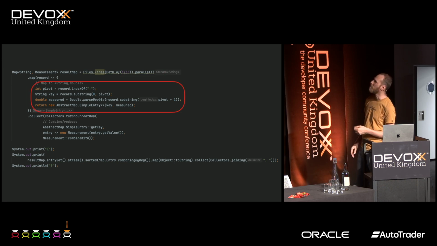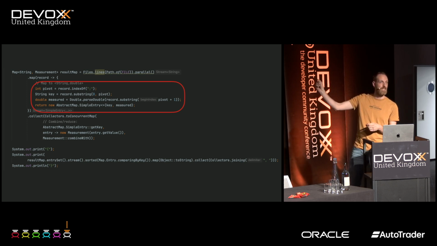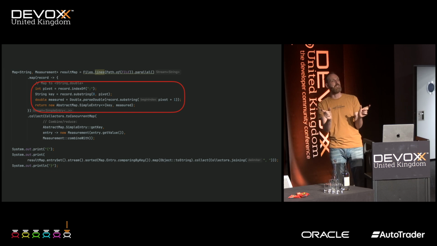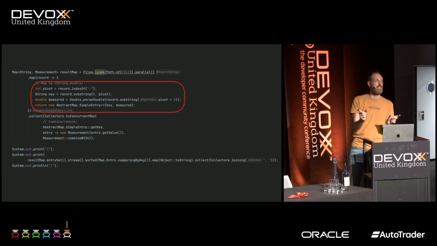The second thing, instead of creating an array of strings by calling split, I actually looked at the pivot point of the index in the string and used a substring and a different substring to break the string in 2 pieces. Because why would you create an entire array when you just need these 2 strings?